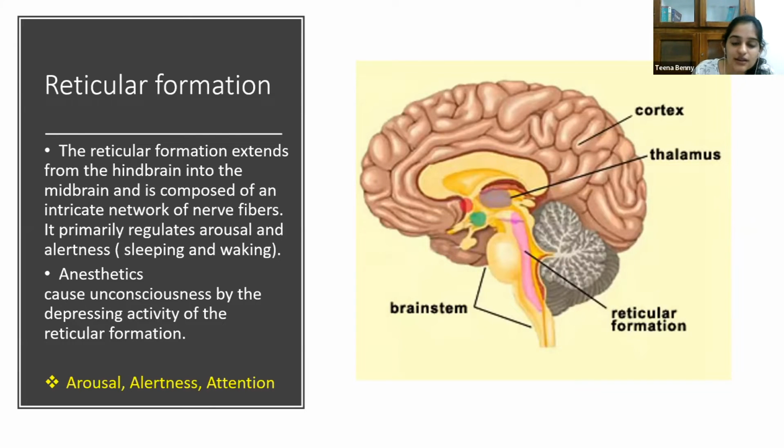Which are the three A's? Arousal, alertness, and attention. So what is the reticular formation? It connects the hindbrain to the midbrain. And what are the functions of the reticular formation? It regulates your arousal and alertness. That is, your sleeping and waking patterns are controlled by your reticular formation. And when you receive anesthesia, what happens? It has a downing effect on your reticular formation, and hence you feel unconscious. The three A's related to the reticular formation are arousal, alertness, and attention.